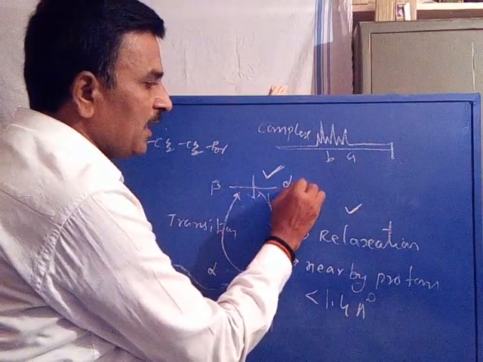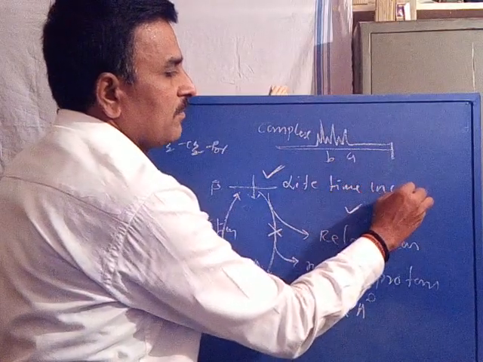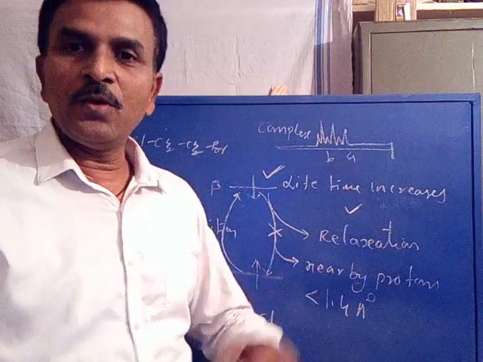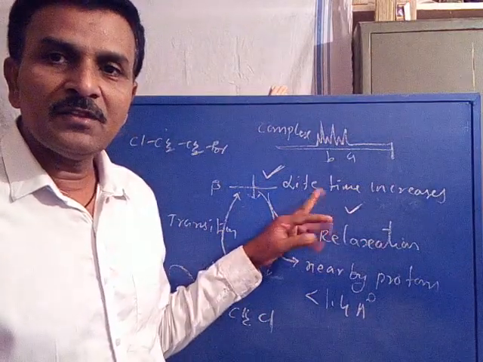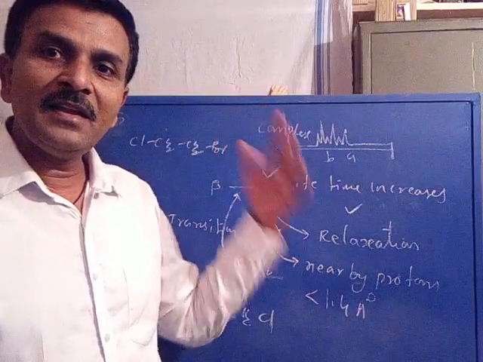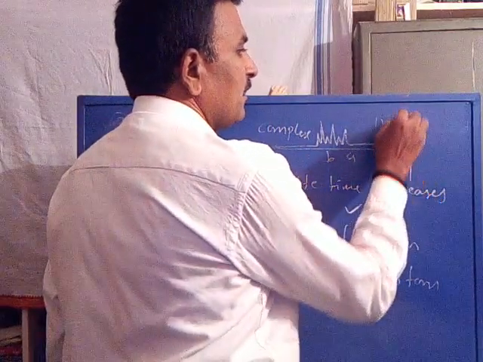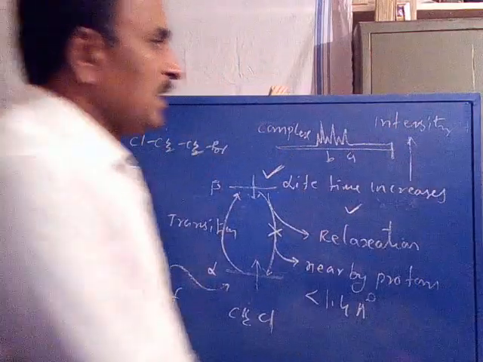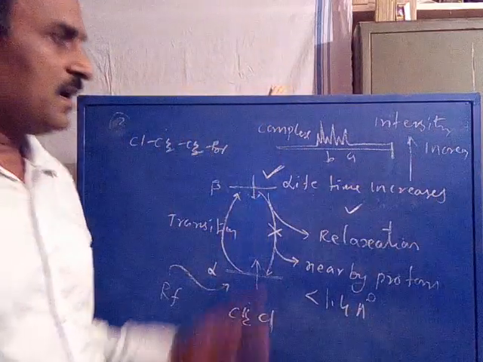Therefore, the lifetime of nuclei in the beta spin state increases. When the lifetime increases, its signal intensity in the spectrum increases. You see the consequences.